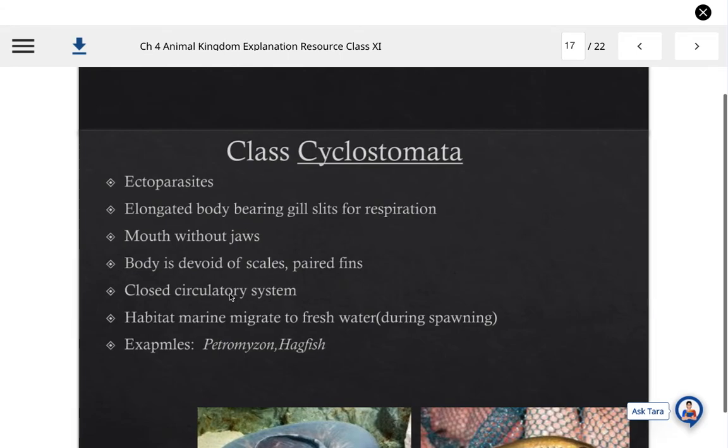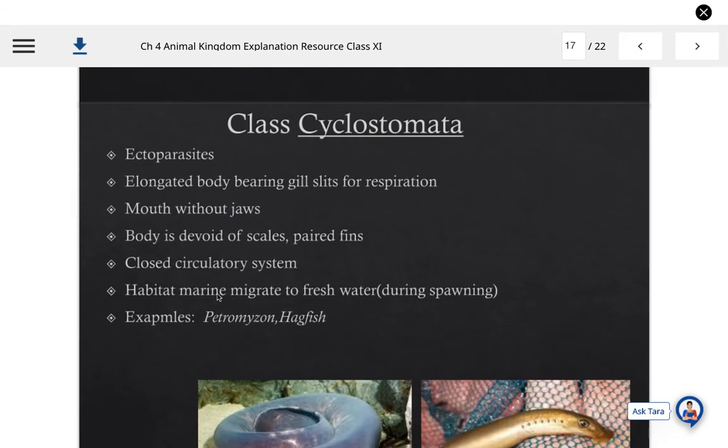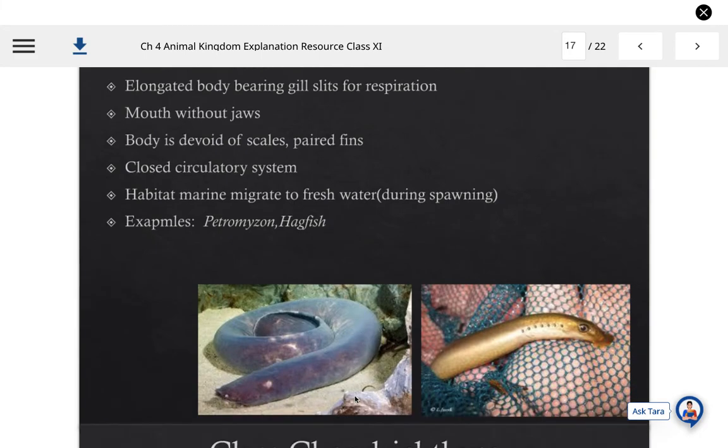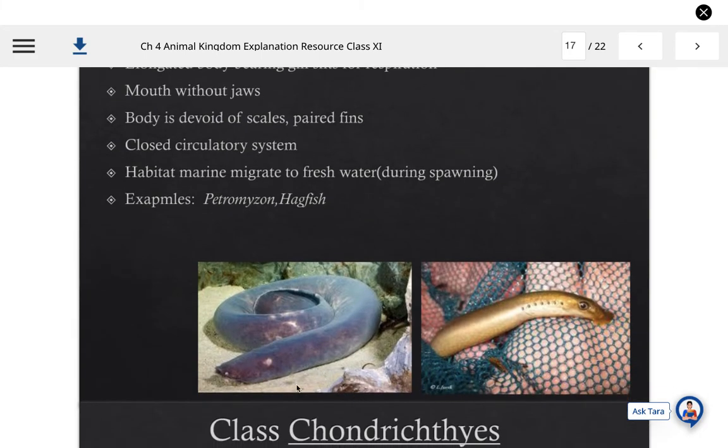They are showing a closed circulatory system. Habitat wise, they are marine, and migrate to fresh water during spawning, or we can say during breeding. Examples are Petromyzon and hagfish. You can see in this diagram, that is Petromyzon and hagfish.